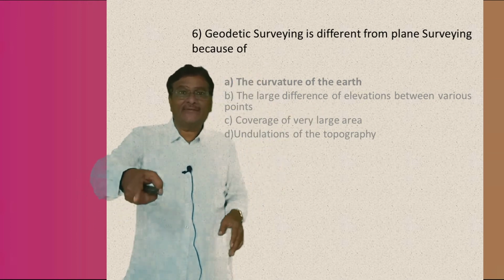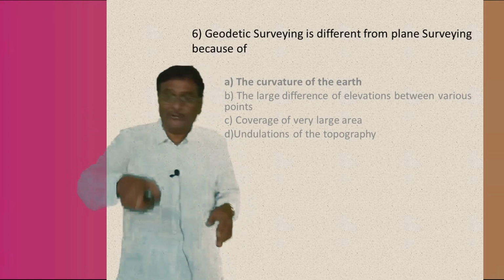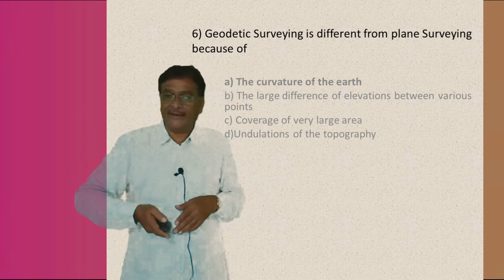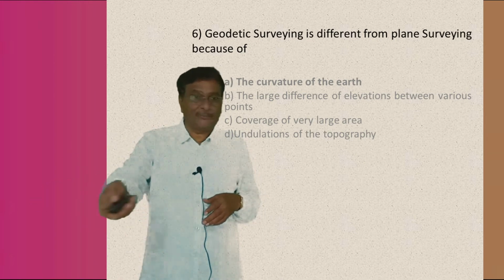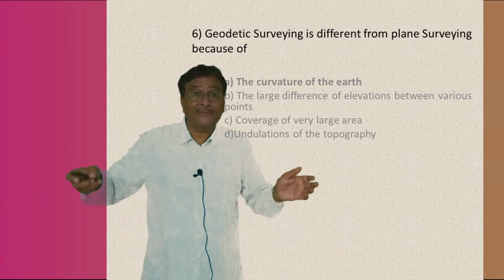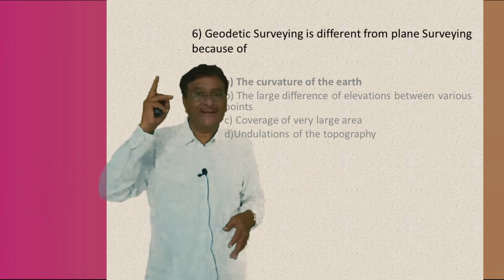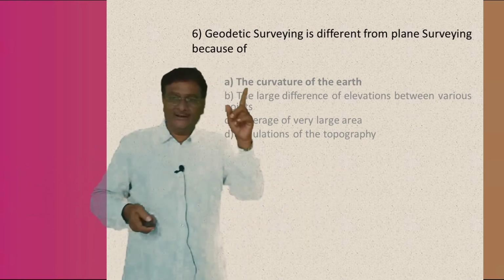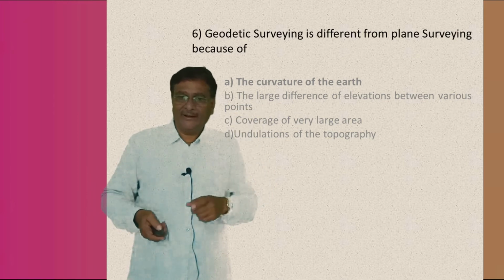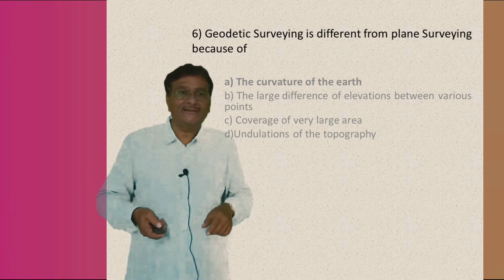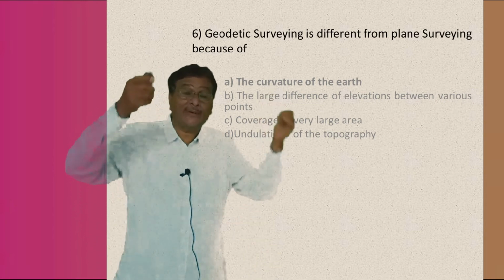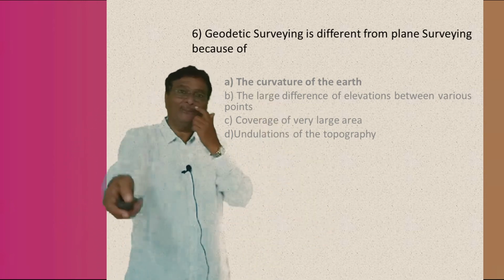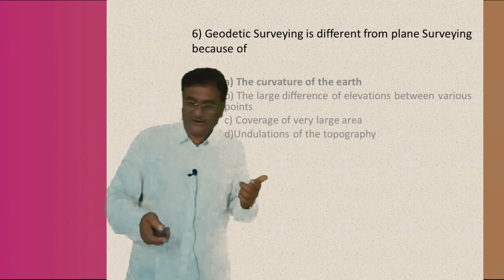In the geodetic surveying, the curvature of the earth is considered. Now, the answer: the geodetic survey is different from plane surveying because the curvature of the earth, because, as I just now told, the curvature of the earth is considered in geodetic surveying. The answer is the first, A, the curvature of the earth. Why is it the curvature of the earth? The curvature of the earth surface is considered in geodetic surveying. That is why it is different from plane surveying. Got it or not? Okay, let us go to the next question.